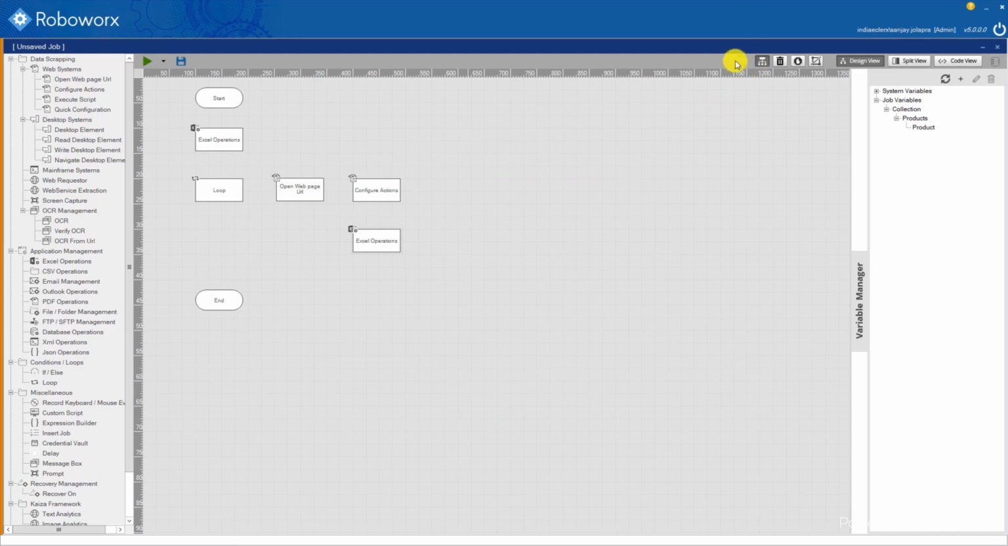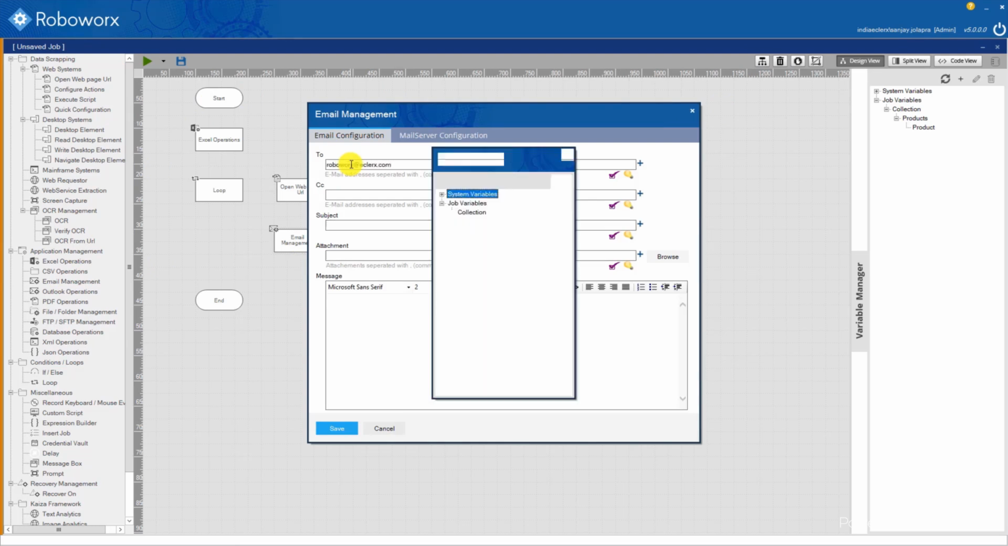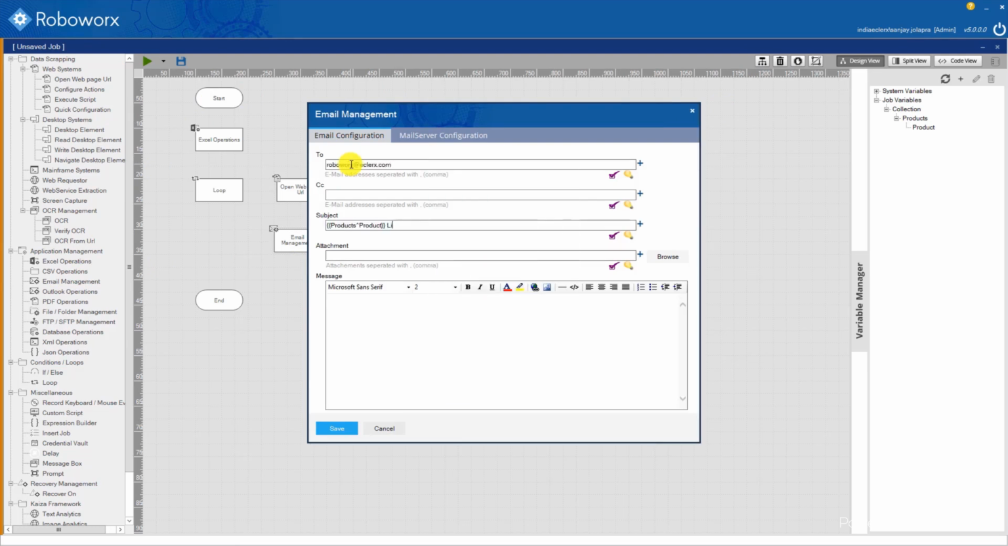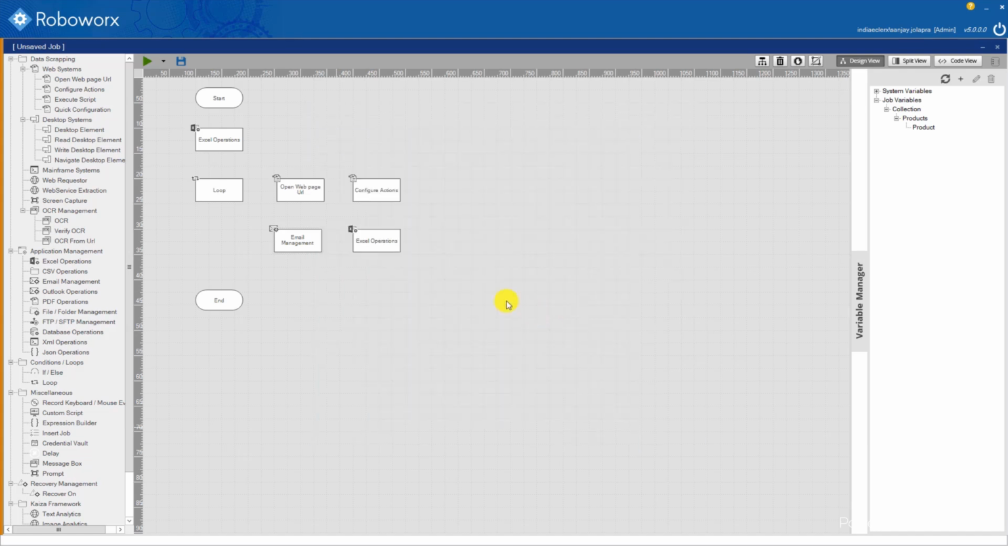Since the output needs to be sent via email, we use the email management control. We add the email ID to whom the email needs to be sent. Then we add the subject line, followed by the attachment details. And lastly, we set up the email body and save the details.